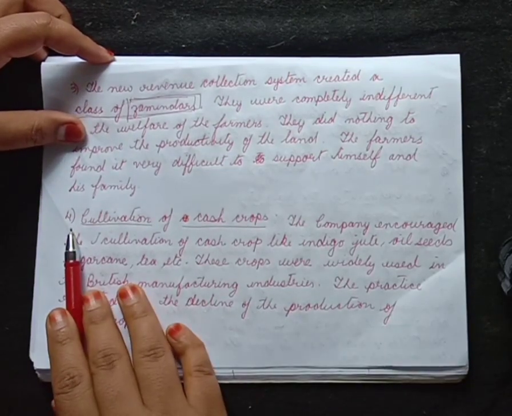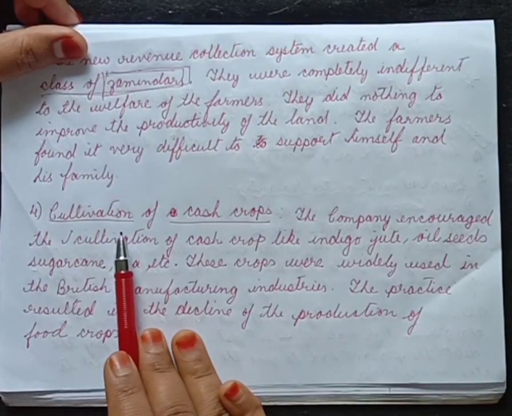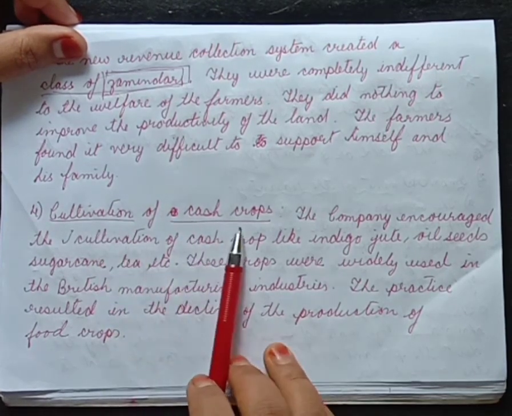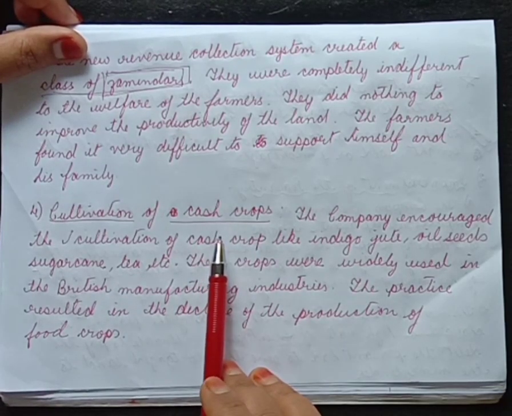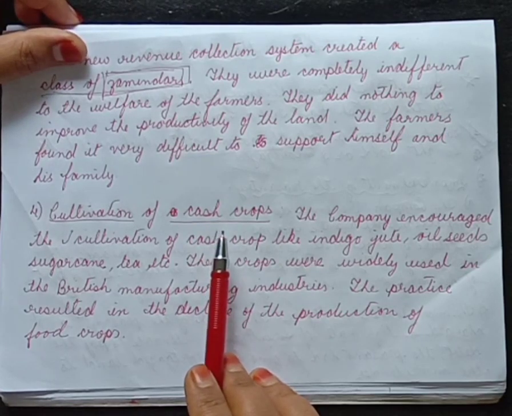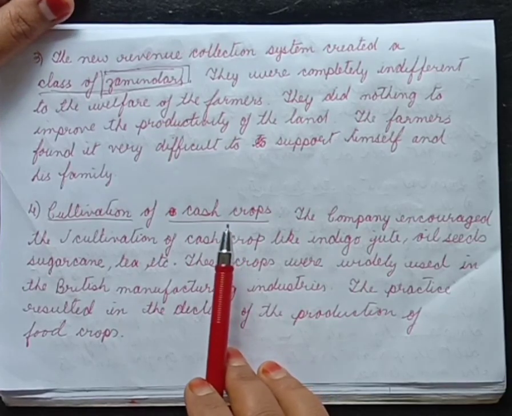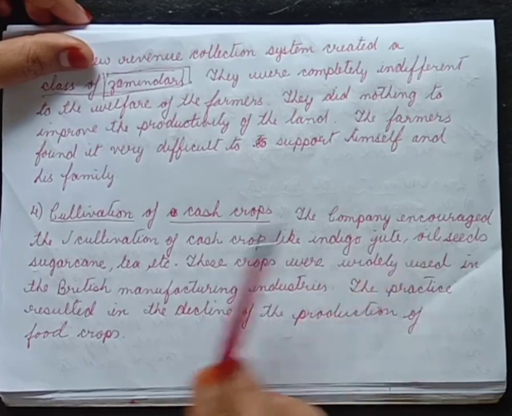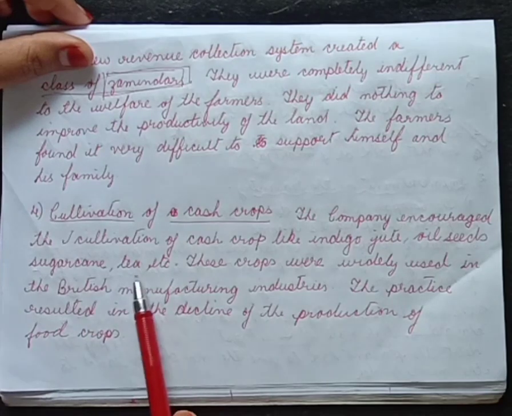The fourth impact: another impact of the land revenue systems introduced by the British East India Company was the cultivation of cash crops. Now, what are cash crops? Cash crops are those crops which are grown for their commercial value rather than the consumption of the grower, like rubber, tea, coffee, jute, oil seeds, etc. The company encouraged the cultivation of cash crops like indigo, jute, oil seeds, sugarcane, tea, etc.